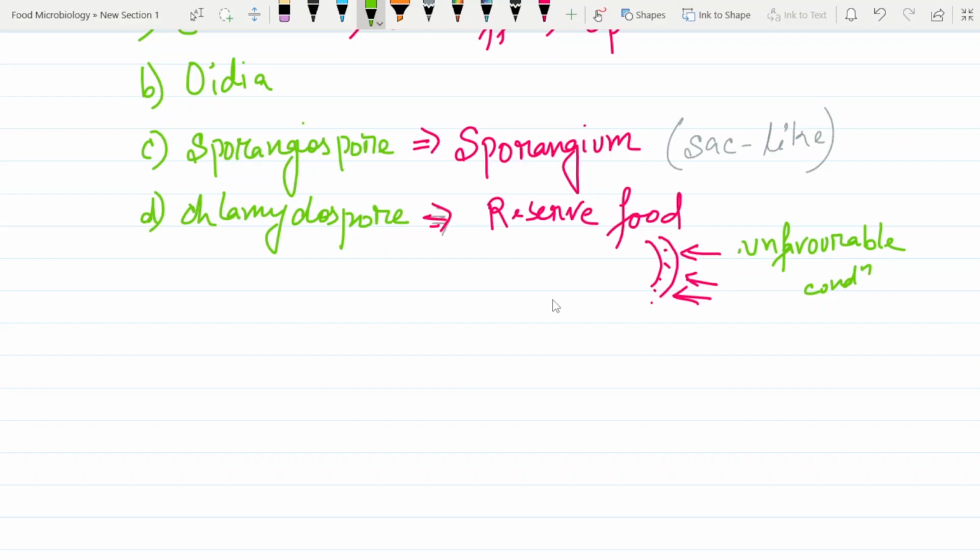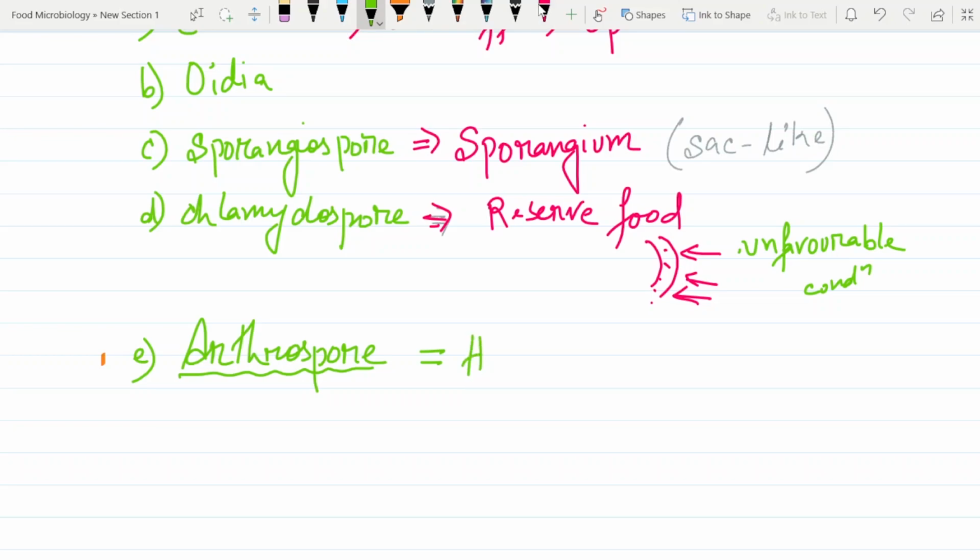Simple as that. Last but not the least, we also have arthrospores. So what are arthrospores? Actually, this arthrospore is a spore formed when hypha undergo fragmentation.